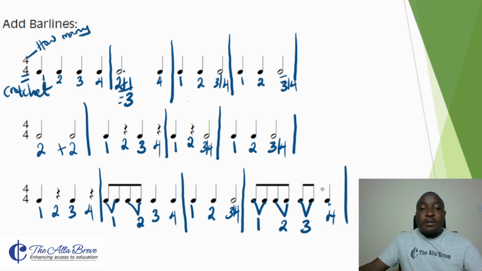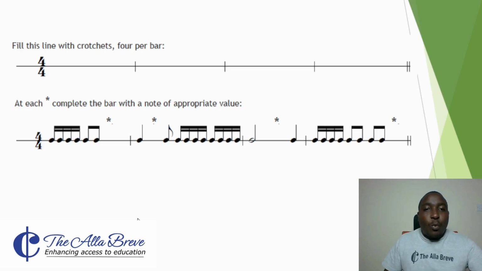Now we turn to another section, still on adding bar lines. Fill this line with crochets, 4 per bar. So we are filling it with crochets, 4 per bar. In other words, we've been asked to fill this, and the interpretation is we only use crochets. So in this case, we can have the first crochet, second crochet, third crochet, and fourth crochet.